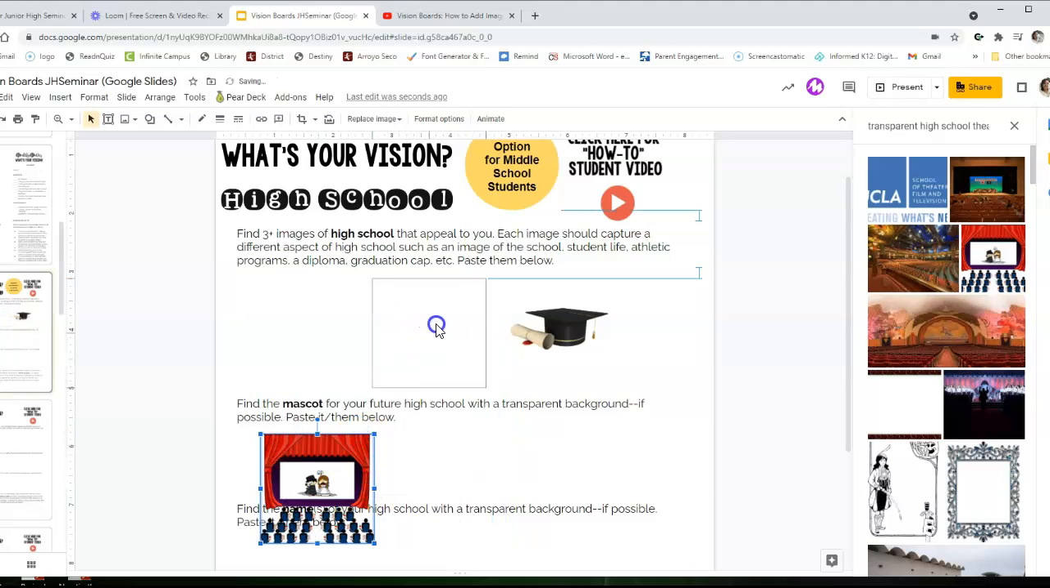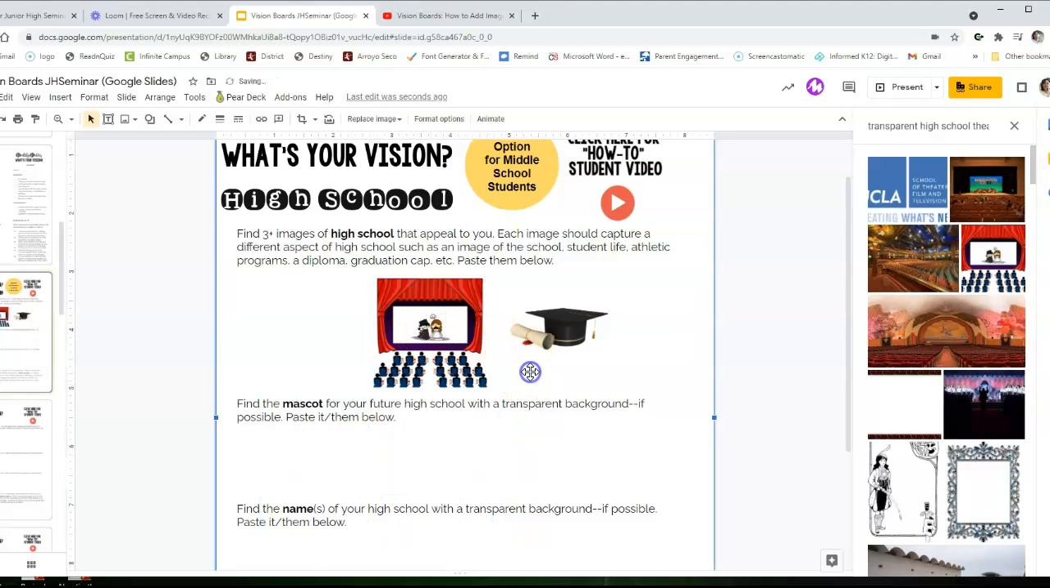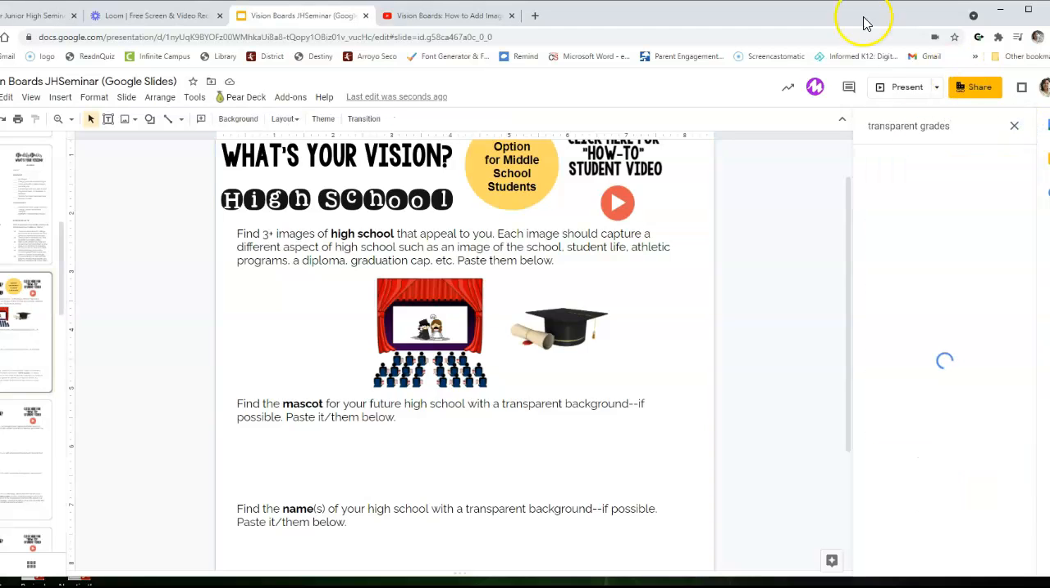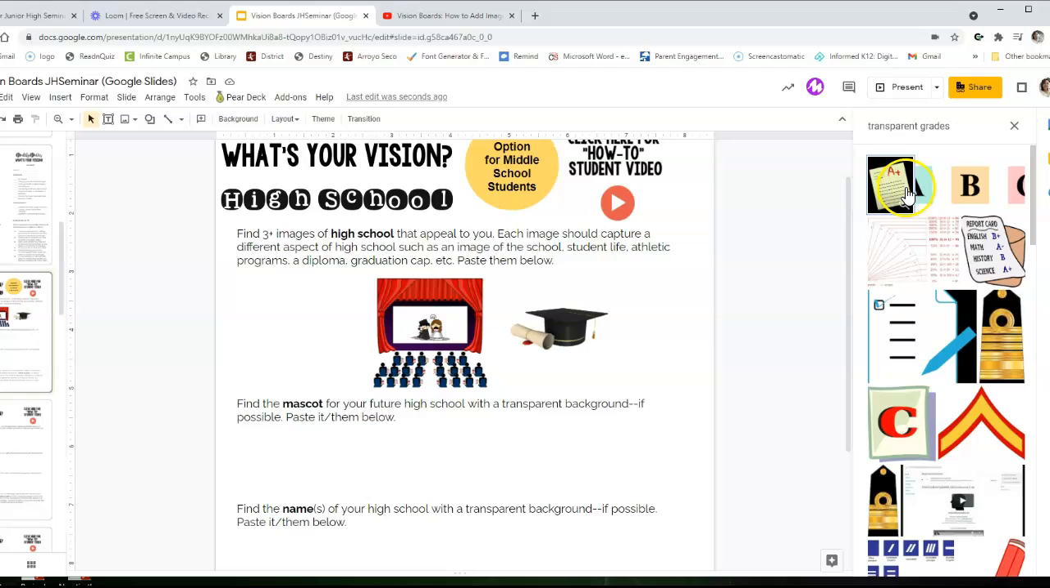So now I have a theater in there. So diploma, I want to be in theater. Maybe I want to get good grades. So I could hit transparent grades, transparent grades. And there we go. We can go ahead and drag that over.